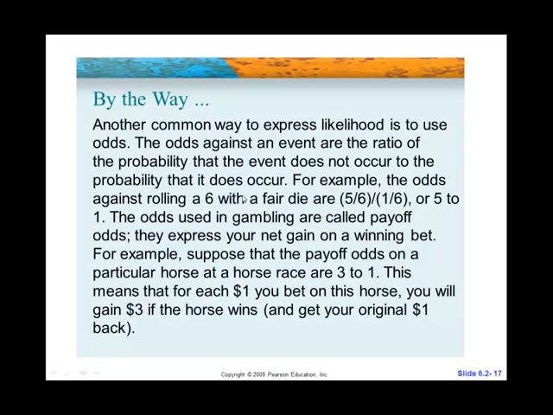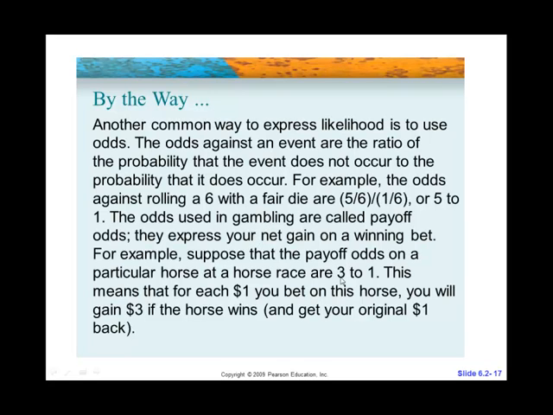Here they want to talk about odds, and so for the odds of something happening, we look at the odds of something not happening first. So for rolling a 6 on a 6-sided die, there's 5 out of 6 chances of not getting a 6 and 1 out of 6 chance of getting a 6, and we compare those and find that the odds are 5 to 1. Okay, that's all that means. So odds are the chance of not getting something compared to the probability that it does occur.